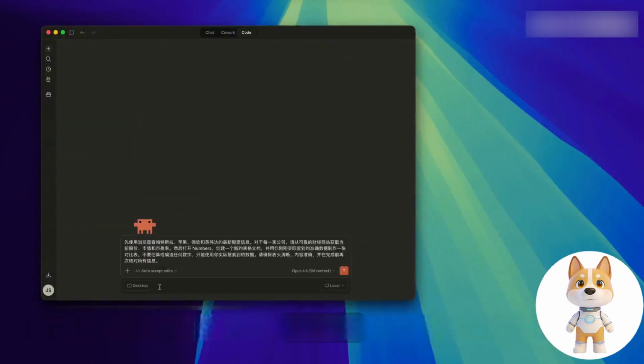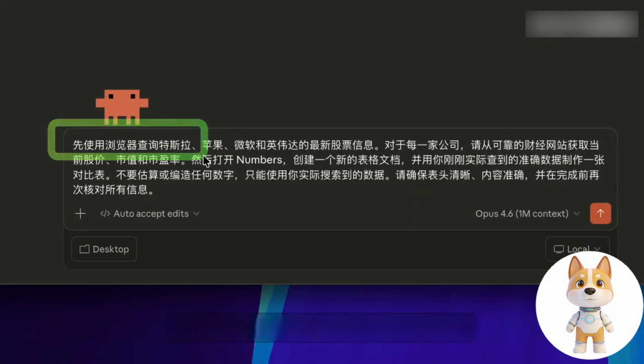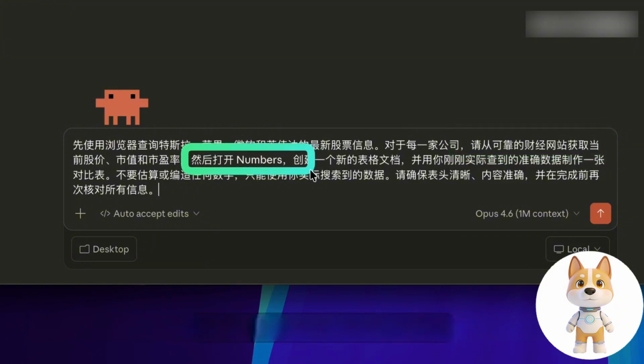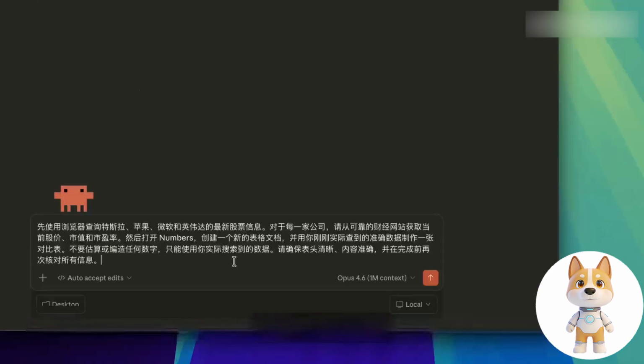Then I entered the prompt and asked him to query Tesla, Apple, Microsoft, and Nvidia's latest stock information with the browser first. Get current stock prices from reliable financial websites. Then open the Numbers app on my computer, that is, the table software, create a new table and make a comparison table. Then we can click Send.